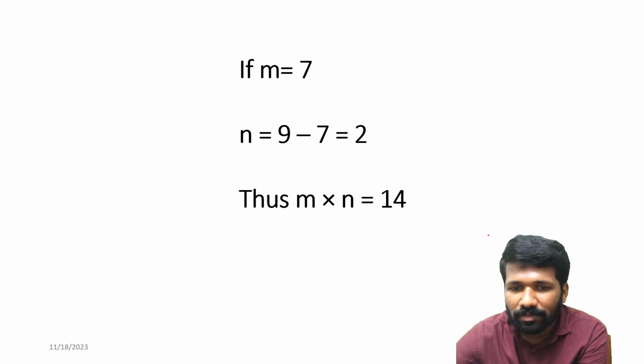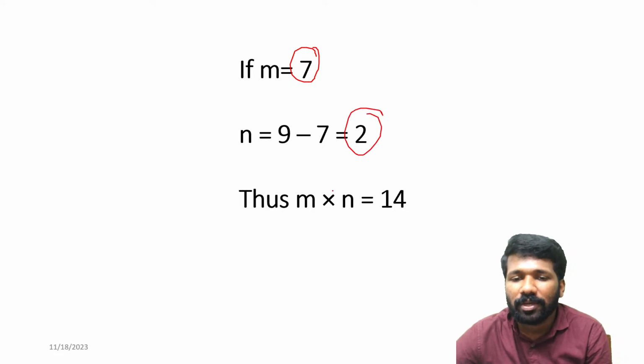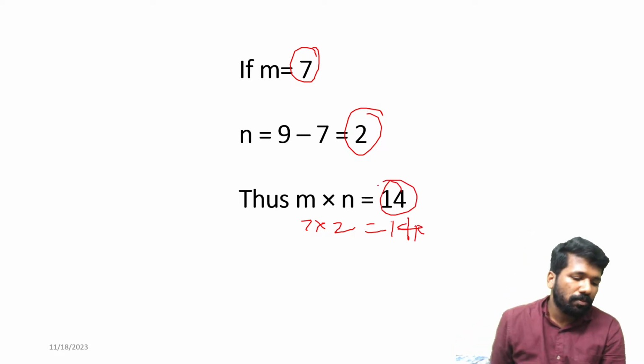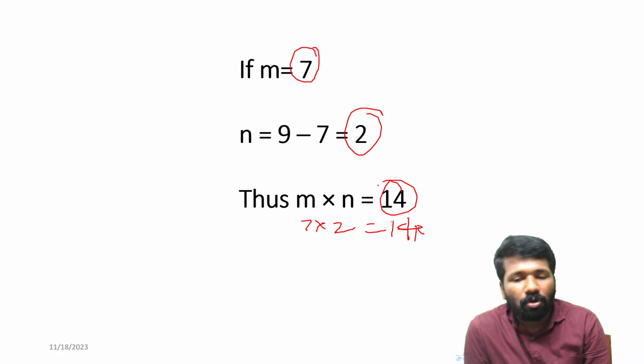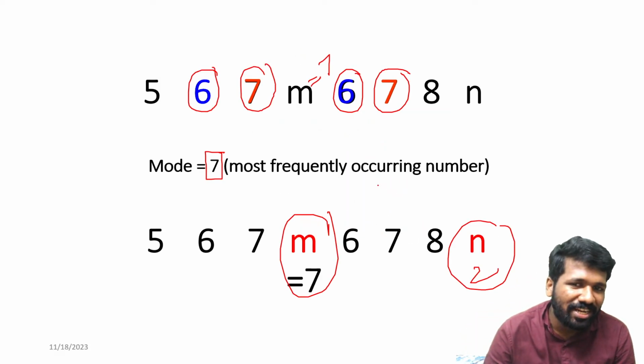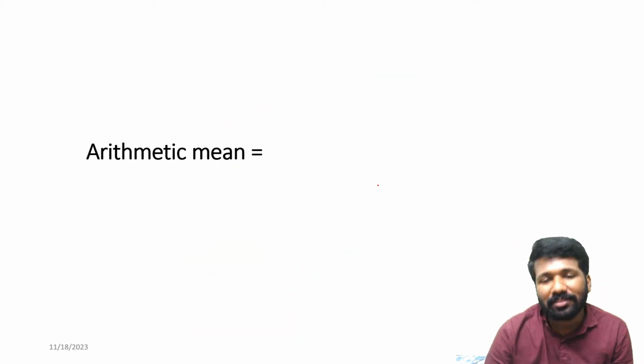So that M plus N is 9. If M is 7, N is 2. That is why M into N is 7 into 2. If N is 7, the answer will still be 14, because the product will still be 14. Did all of you understand this? This is how understanding multimodal data helps you answer this question.